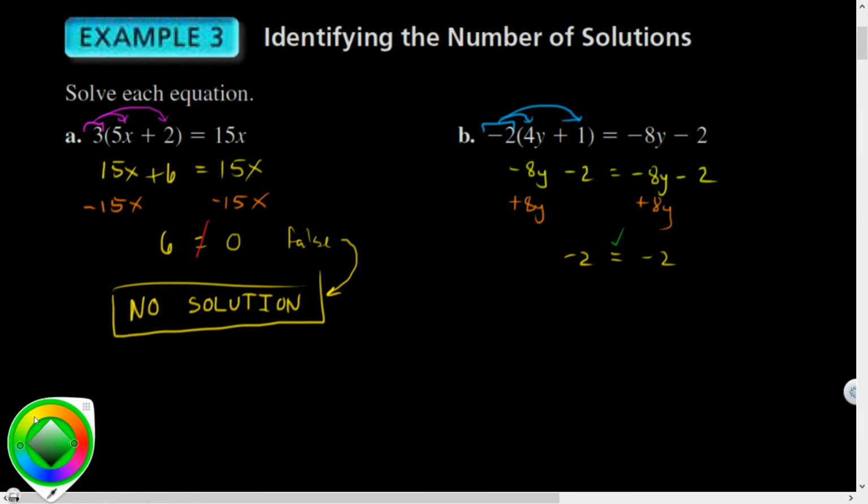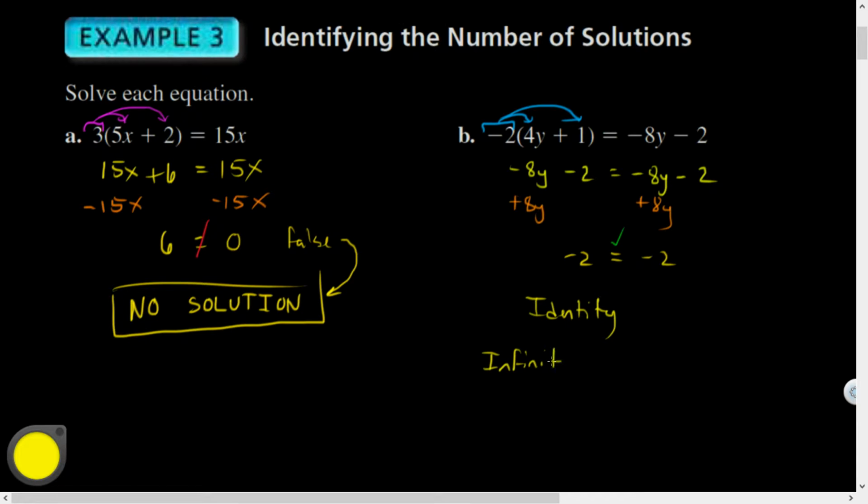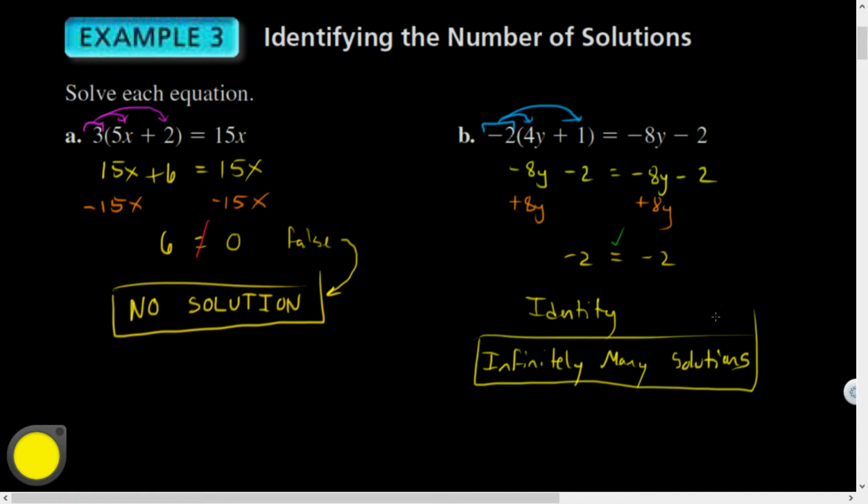And it turns out this is a case in which I could call this problem an identity, where it has infinitely many solutions. Wow, that's a lot of solutions. That means every single number works. The reason I concluded that is because when my variables disappeared, I was left with a true statement, right? Negative 2 was equal to negative 2. And that then leads me to the conclusion that everything works.